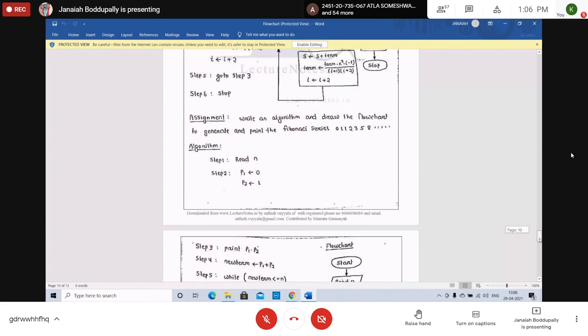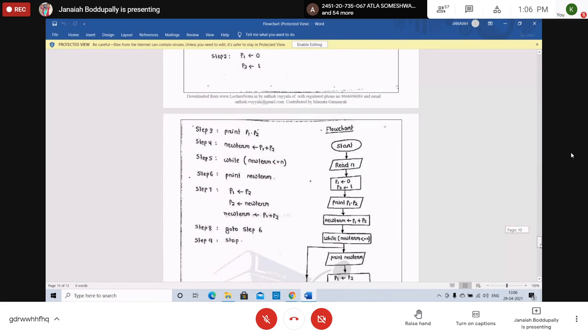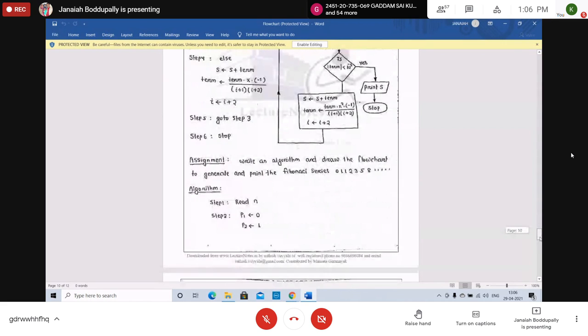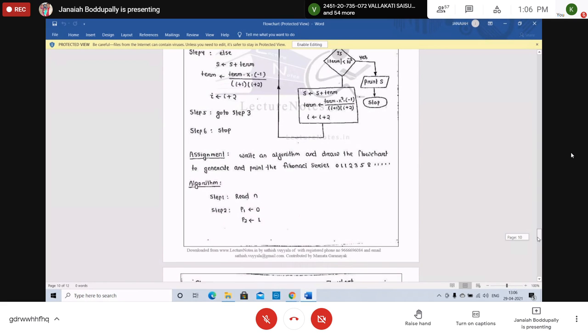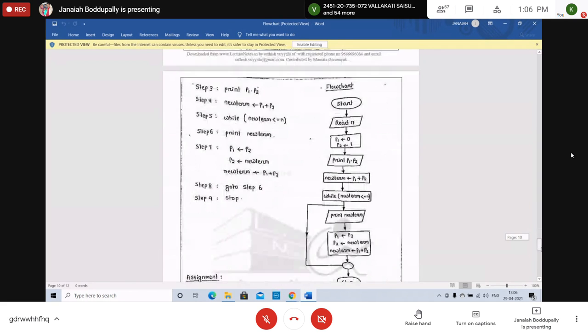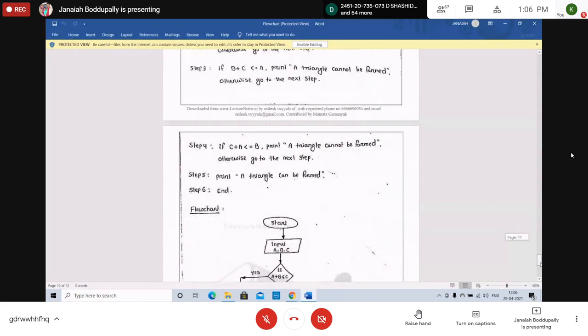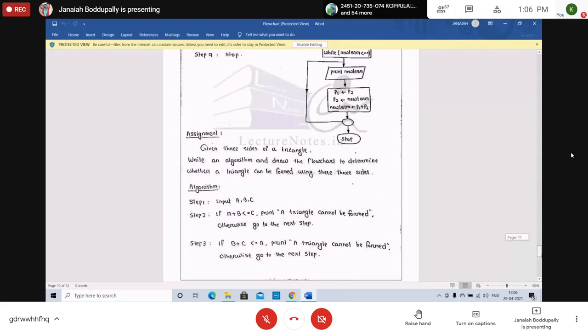And the Fibonacci series, I will share these notes. In Fibonacci, to get the next new term, we add the previous two terms. See this. 0, 1 are the initial values. Again 0 and 1 are added, you will get 0 plus 1, 1. Again 1 plus 1, 2. 1 plus 2, 3. 2 plus 3, 5. See the series. This is called the Fibonacci series. For the Fibonacci series, you will get the algorithm also, right? We can write the flowchart also.